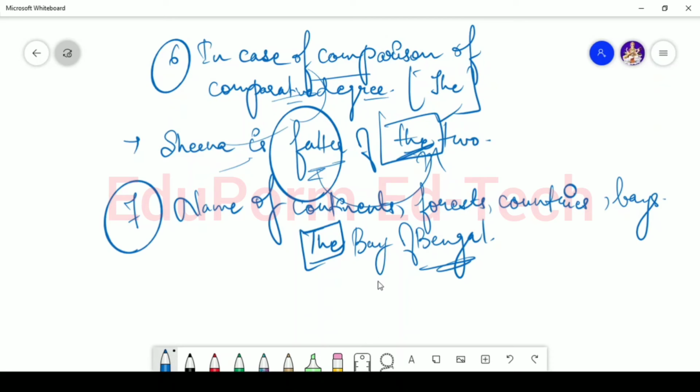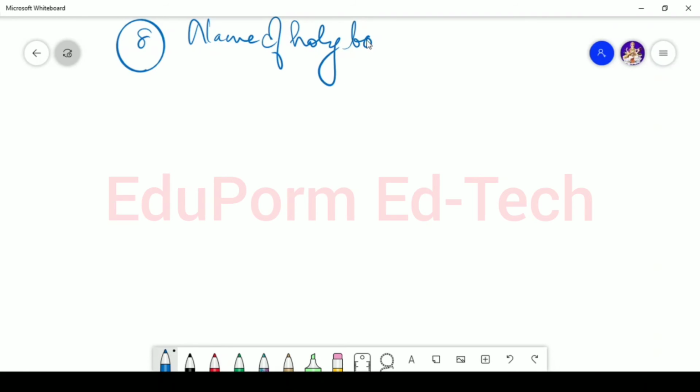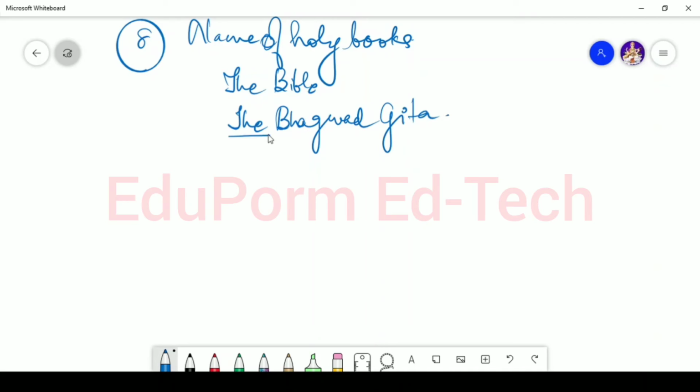Always remember this. Now the eighth use. In case of the names of holy books, the books which have a religious purpose, for example, the Bible, the Bhagavad Gita, a definite article is used, that is the.